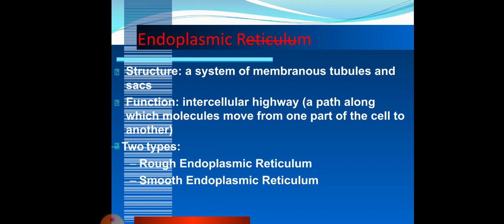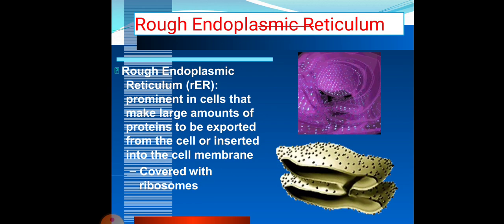The structure is a system of membranous tubules and sacs, and the function is an intracellular highway, that is, a path along which molecules move from one cell to another. There are two types of endoplasmic reticulum: smooth and rough.